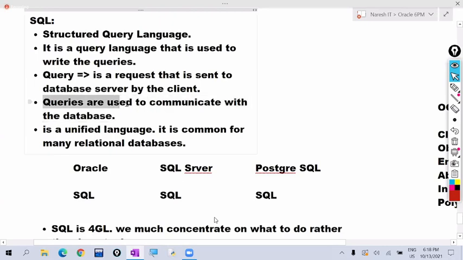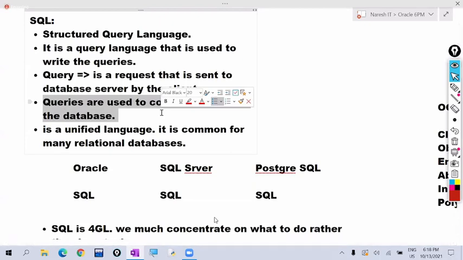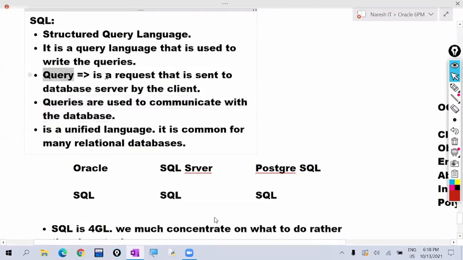Why are we writing queries? To communicate with the database, to store data in the database, to retrieve data from the database, to perform manipulations in the database. We are using this SQL. So here we are writing the queries. What is a query? A query is the request sent by the client to the database server. The client is sending a request for data. Every request is called a query.